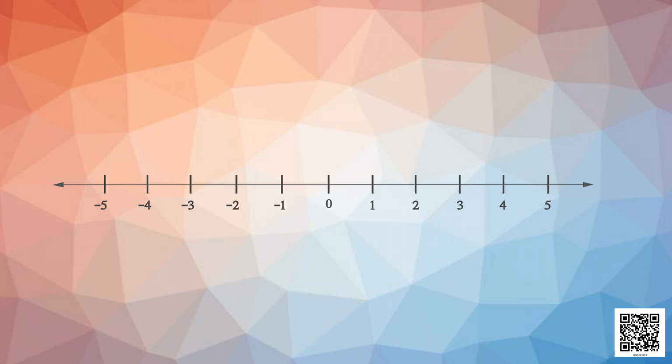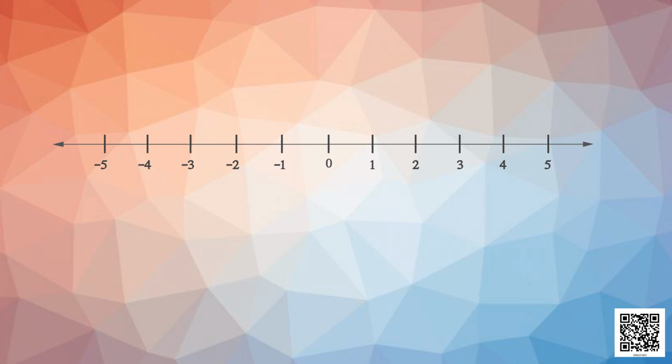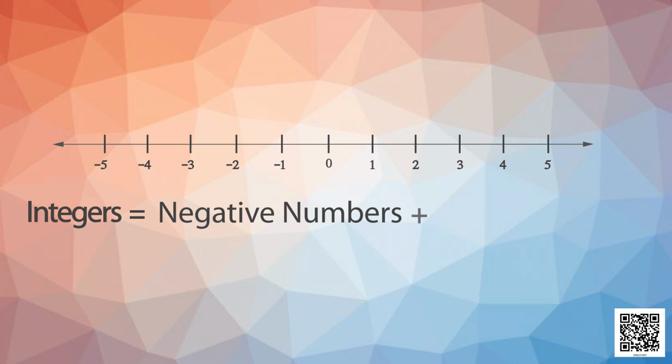Thus, all these numbers taken together are called the integers. That is, integers equal all negative numbers plus all whole numbers. Now, between any two numbers on a number line, for example between 0 and 1 or 1 and 2, does any number exist between these two numbers? Yes, endless numbers exist between them, and we call them fractions.